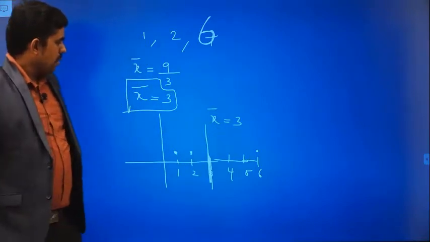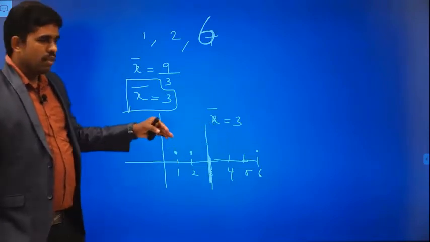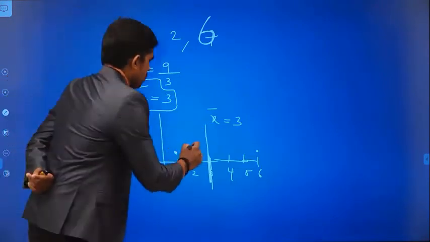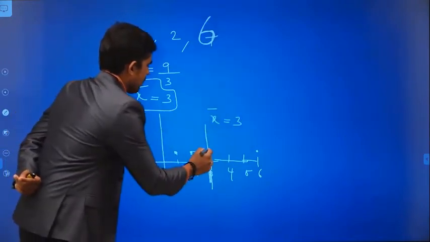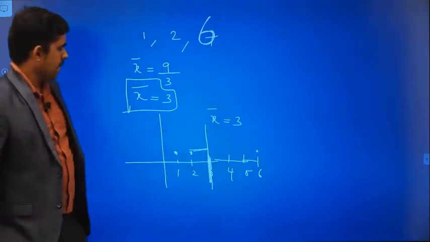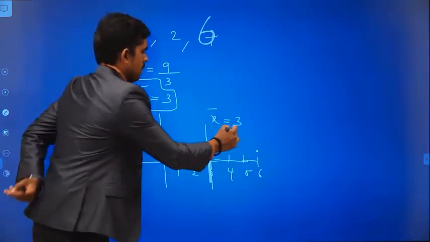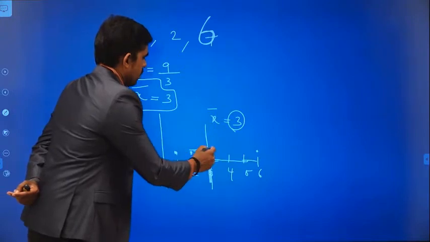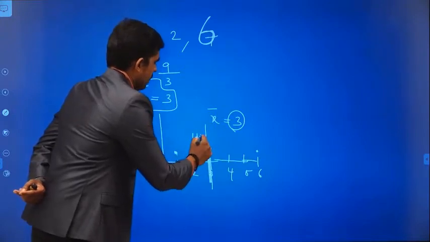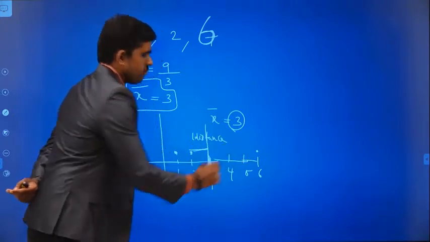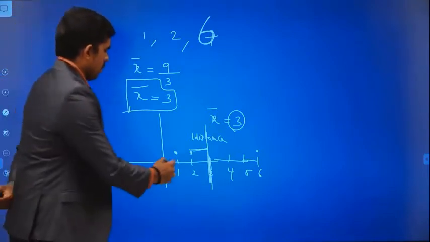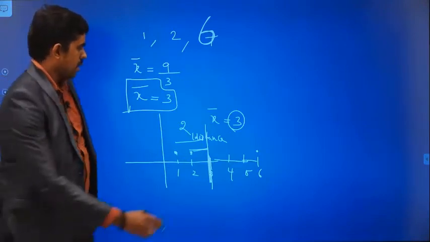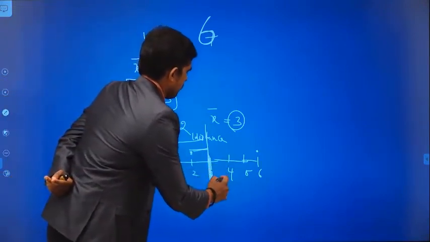Now how the values are dispersed, how they are deviated, I am going to find. From 2 to 3 it is deviated one distance. So 2 is deviated one distance, 1 is deviated 2 distance from 3, and 6 is deviated 3 distance.